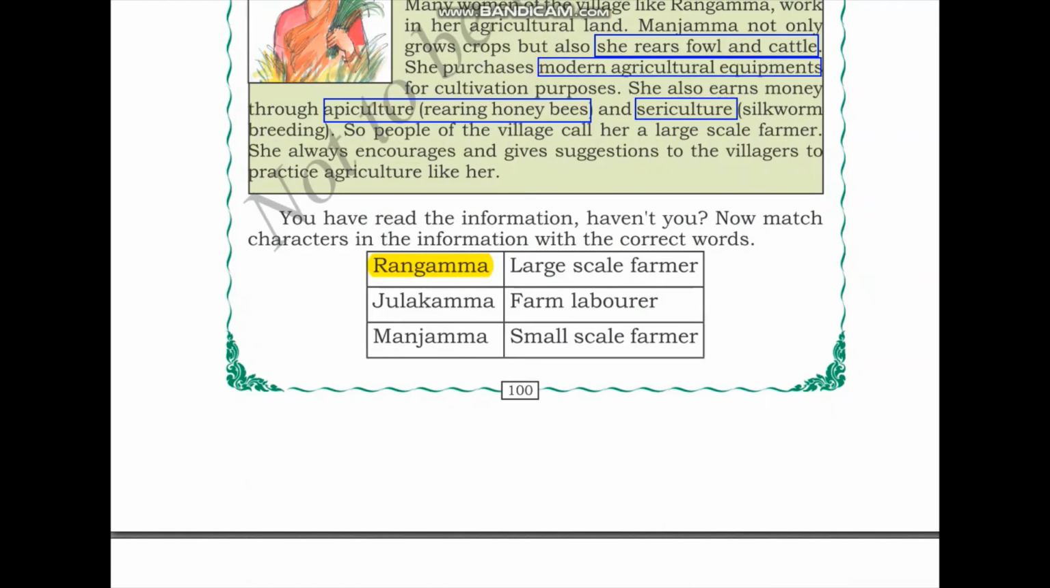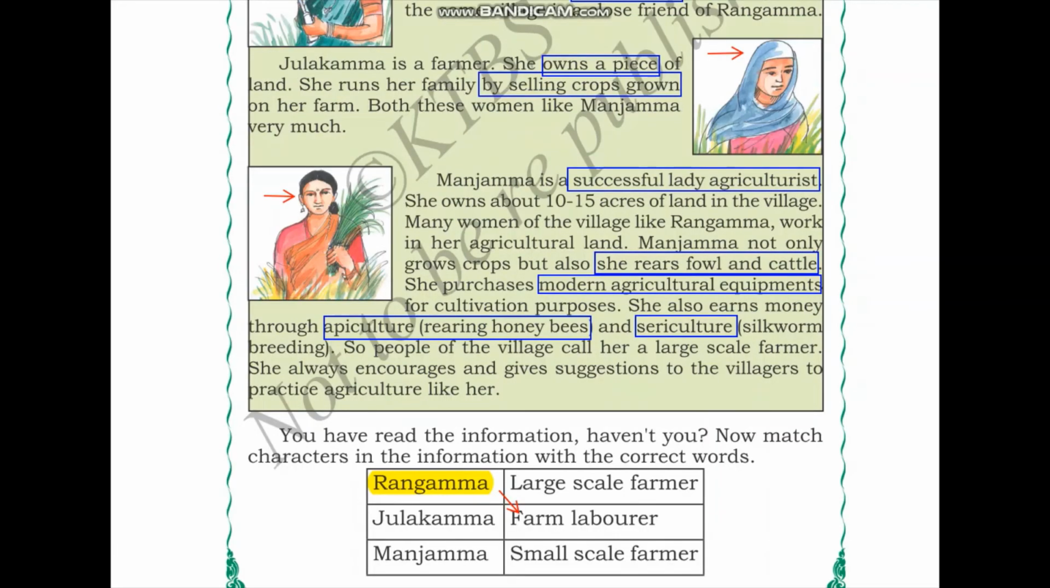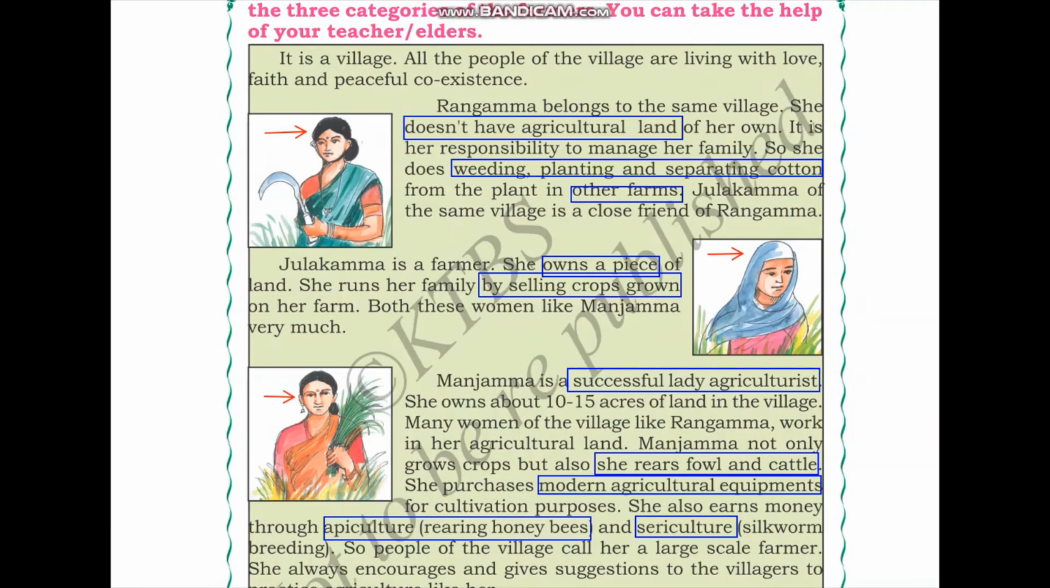The characteristics of farm laborers are they do not have land of their own, but they help others on their land. Now let us remember what we learned about Julakamma. We learned that Julakamma owns a piece of land and she runs her family by selling crop grown on her farm.